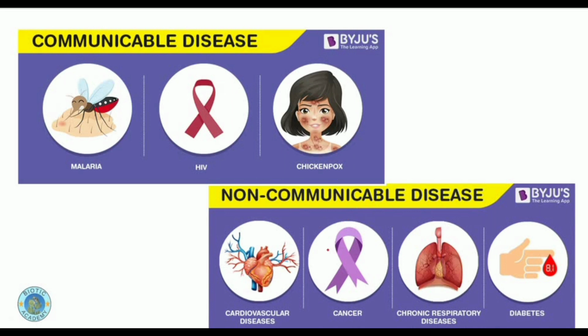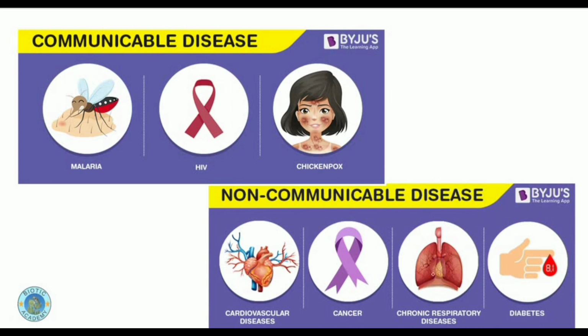Non-communicable diseases are the diseases which affect the person because of their lifestyle or because of some genetic history. Maybe the person has some history of a particular type of disease. For suppose, you can take the example of diabetes, which passes on its genes from one generation to the next generation.